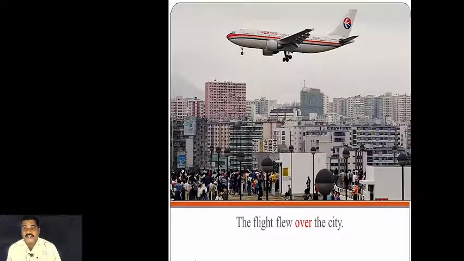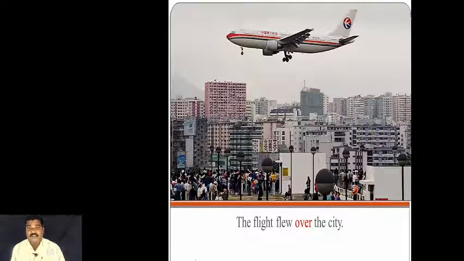The flight flew over the city. See the city, see the flight. The subject is very important. Whatever example sentence we see, the subject is very important, and the preposition word is more important.